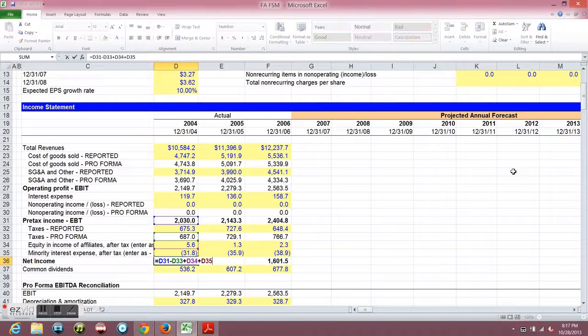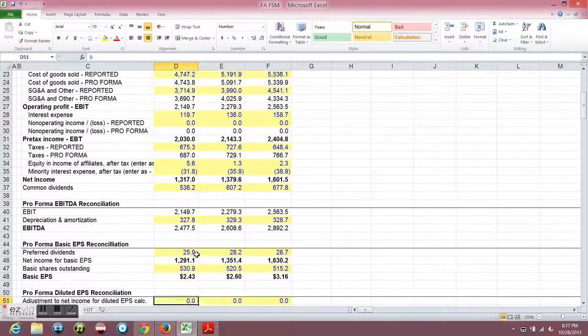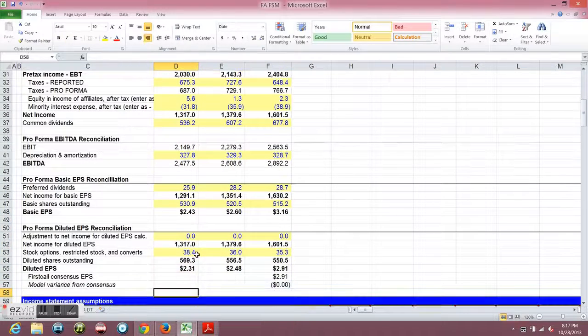Now the reason we add our minority interest expense is that it's already negative. So if we did minus D35, what's gonna happen is this is gonna turn into a positive, and instead of treating it as an expense, we'll be treating it as an income, which is not true. That's why I did plus on that. Okay, and you will see this. We have no variance compared to our consensus EPS. That means that everything is great. You can go out and celebrate, but not exactly.